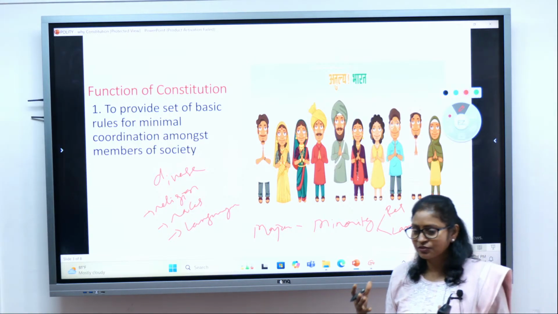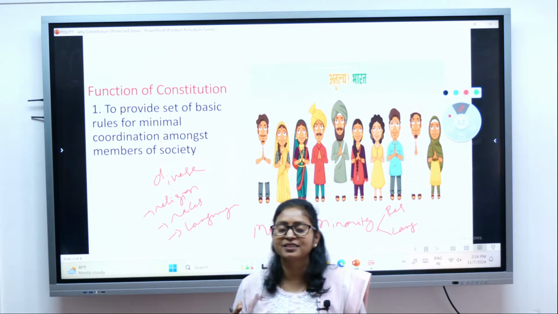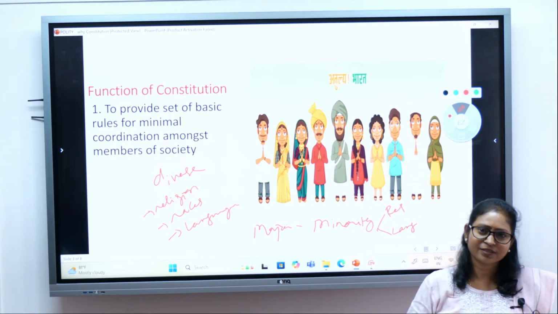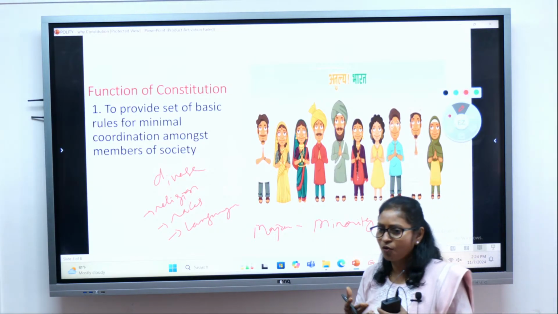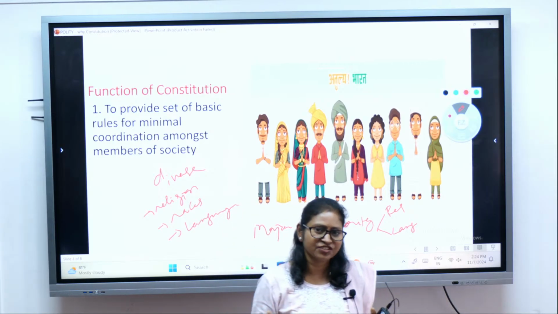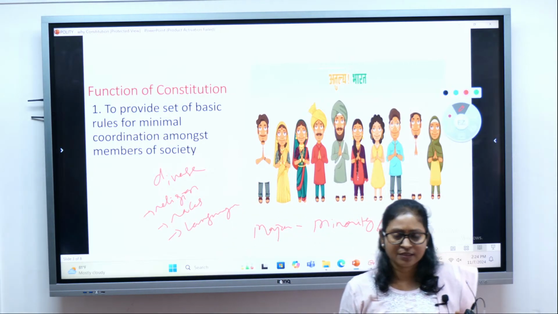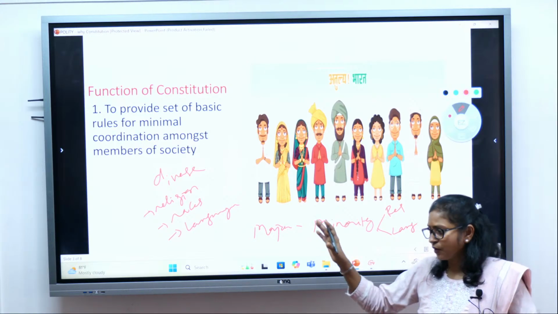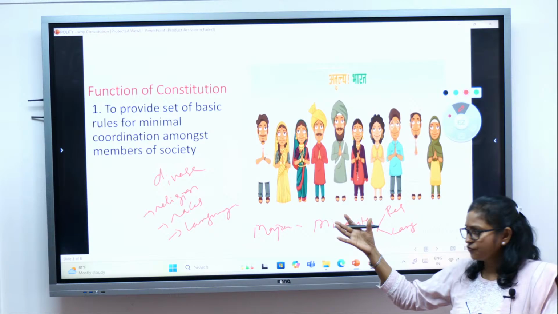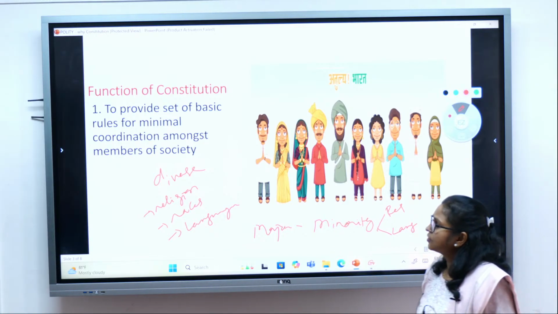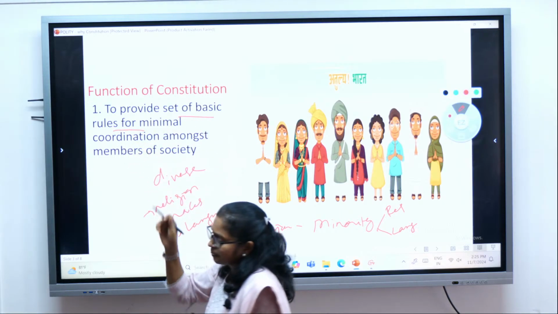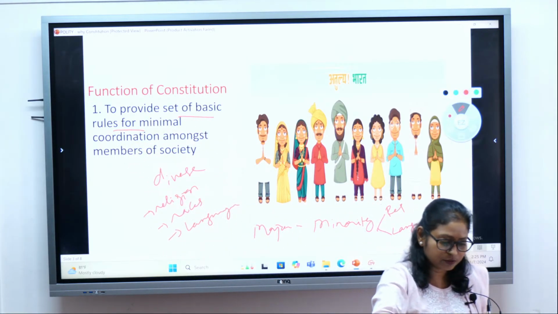So what is the system which will allow peaceful coordination? What is the system that would protect the minority from majority domination, right? Or some set of understanding among all the communities about what your rights and your obligations are, isn't it? So the first function of the Indian constitution, any constitution for that matter, is to provide a set of basic rules.